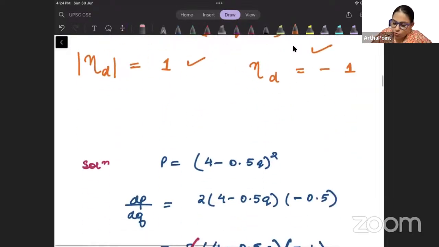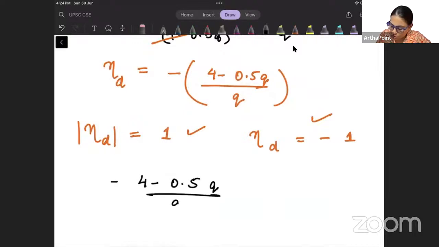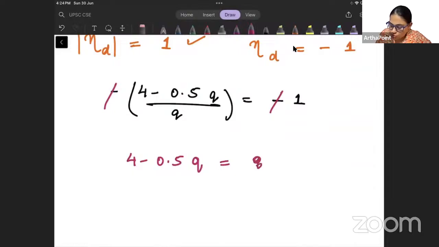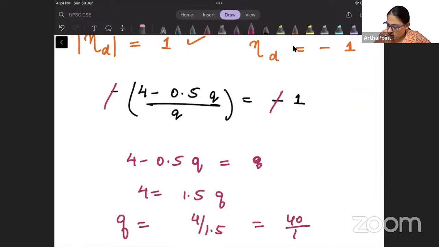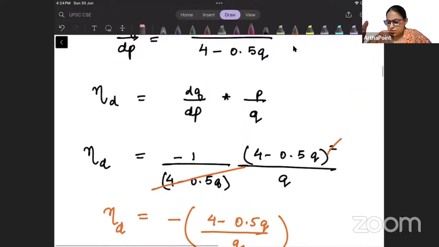So what you can go ahead and do in this case now, you will equate minus 0.5 Q by Q equal to minus 1. And now I will just cancel this out, and I will get 4 minus 0.5 Q is equal to Q. 4 is equal to 1.5 Q. Q is equal to 4 divided by 1.5. 40 by 15, 8 by 3. So this will be the answer.